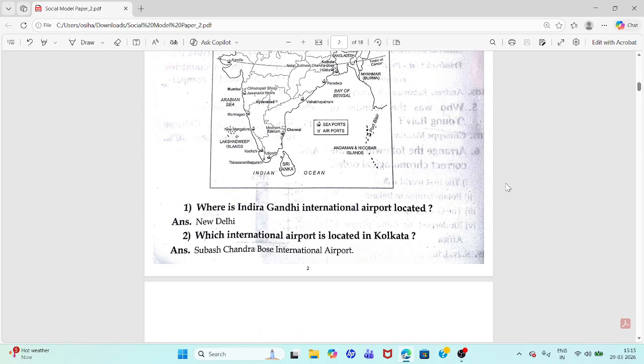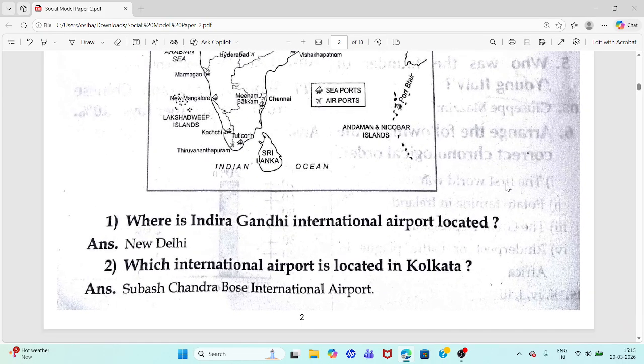Now we are going to answer. First question. Where is Indira Gandhi International Airport located? Answer. New Delhi. Second question. Which international airport is located in Kolkata? Answer. Subhash Chandra Bose International Airport.